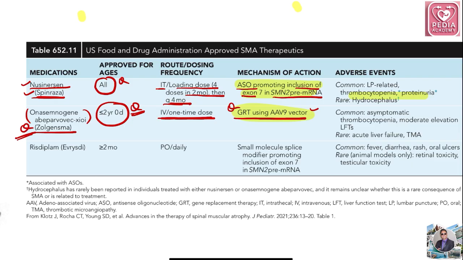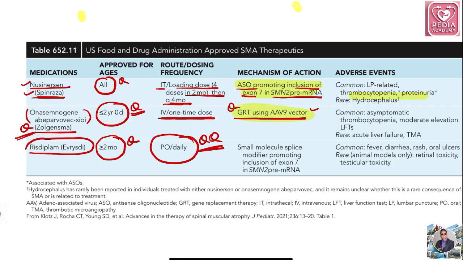Another drug which I think will be asked in the exam is risdiplam. This drug is available for more than 2 months of age. Just remember it is used for more than 2 months, and it is an oral drug, again important, and the frequency is daily.